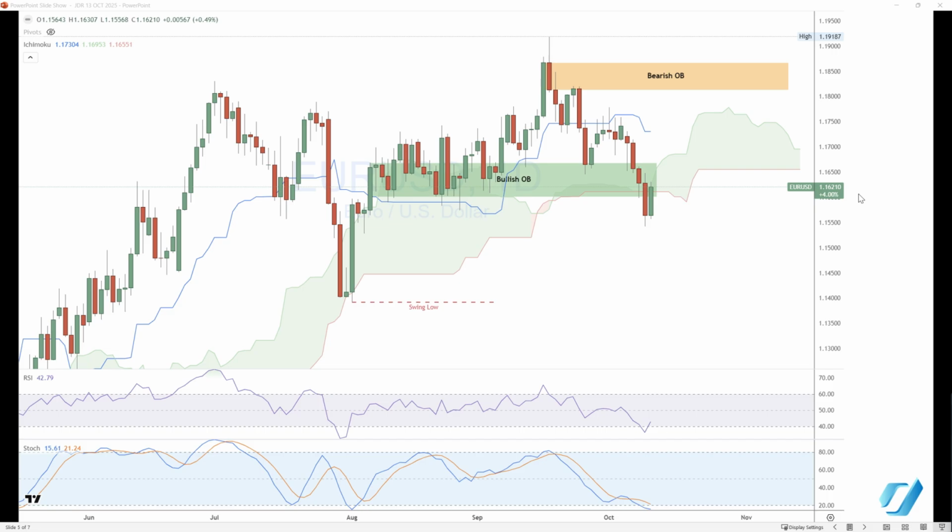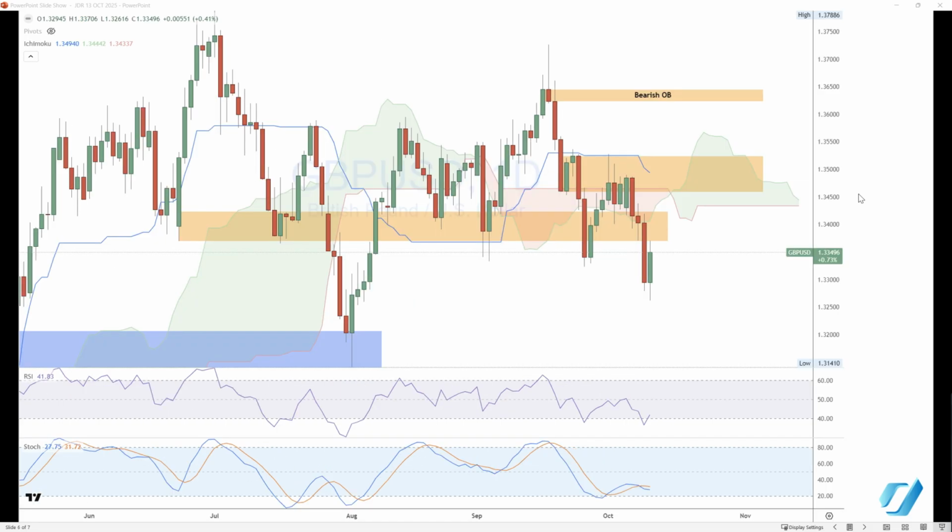Therefore, we are going to be focusing a lot on 1.1650 as a key level of resistance on the euro. If it's able to climb back above 1.1650, then it might have an opportunity to push back closer towards 1.18. But as long as the market is being capped by 1.1650, we anticipate a potential move lower, closer to the swing low in the month of August.